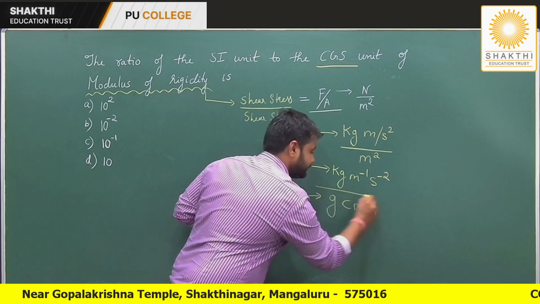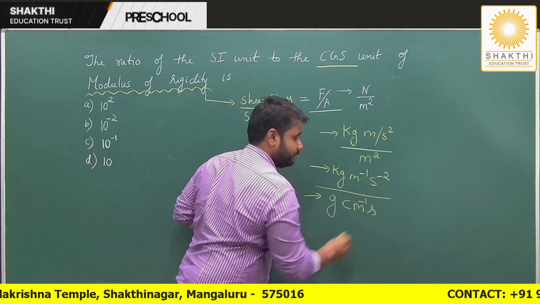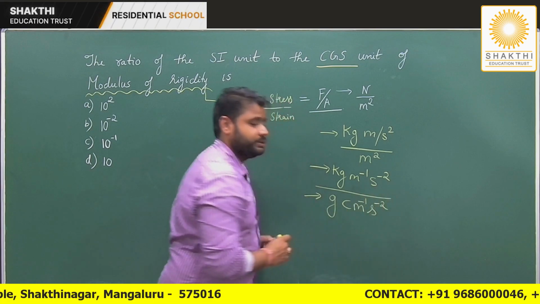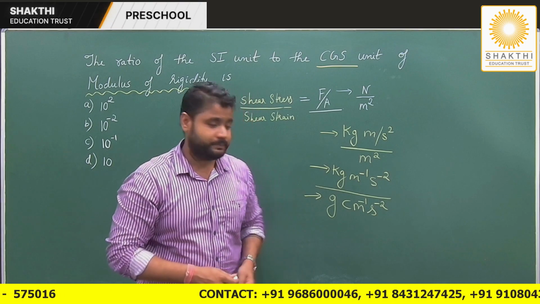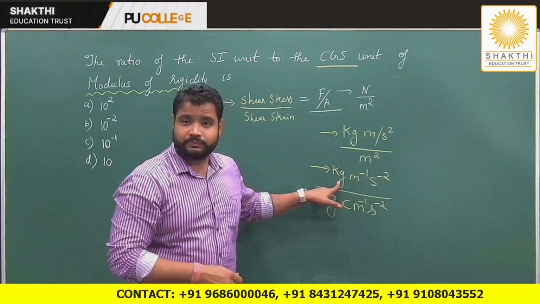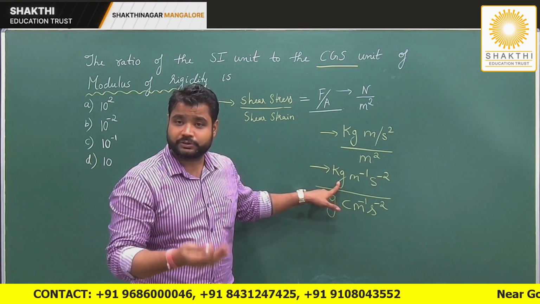So can I write the same thing? So minus 1 and s power minus 2. Yes or no, my dear students? So now what happens here? I have to find out the ratio in terms of SI unit to CGS unit.